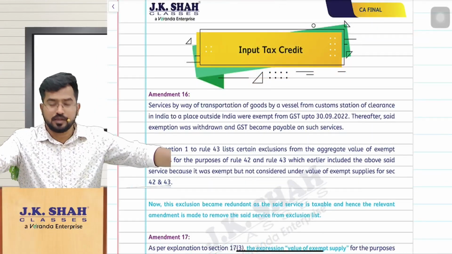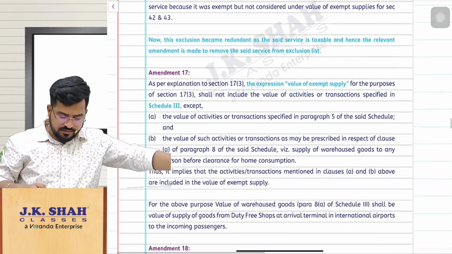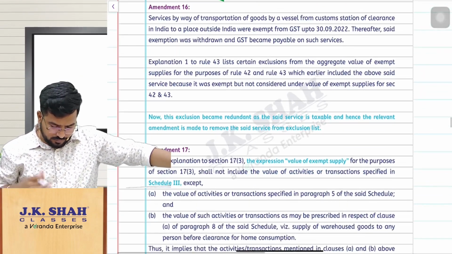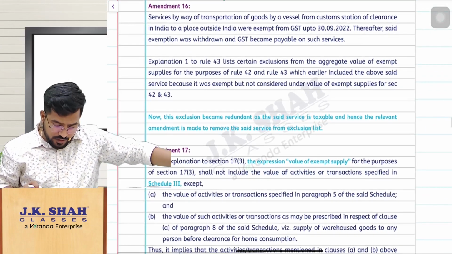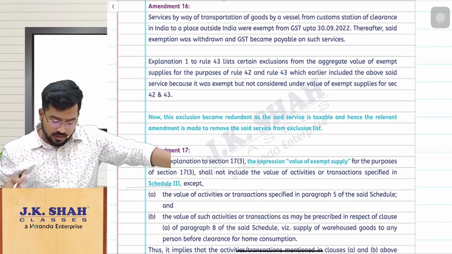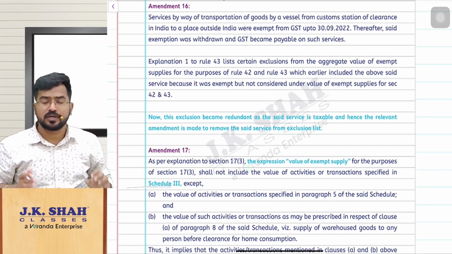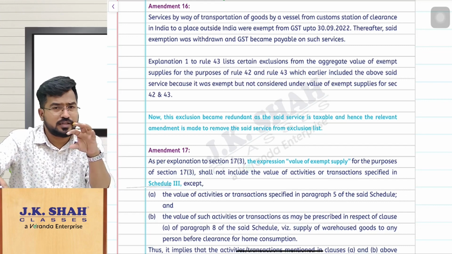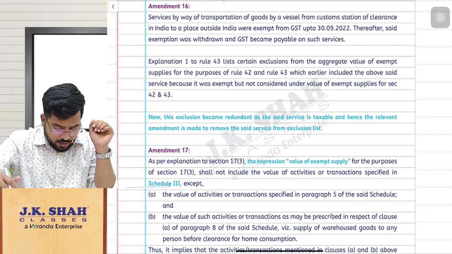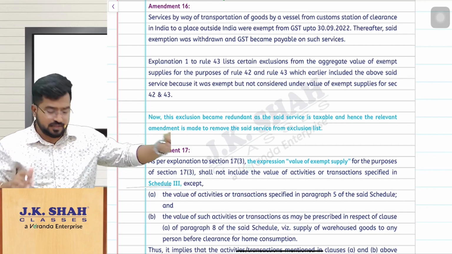So next, input tax credit, amendment number 16. The amendments number 16 and 17 are related to this rule 42-43, if you remember. Regarding this apportionment of credit, common inputs and common input services, capital goods, etc. So here, simple, actually, if you remember, when we are calculating the apportionment of credit, how much you can avail, how much you have to reverse, all that stuff in rule 42 and 43, we are discussing something related to exempt supplies. Value of exempt supplies will be calculated.